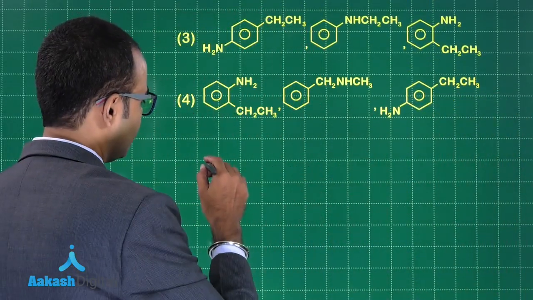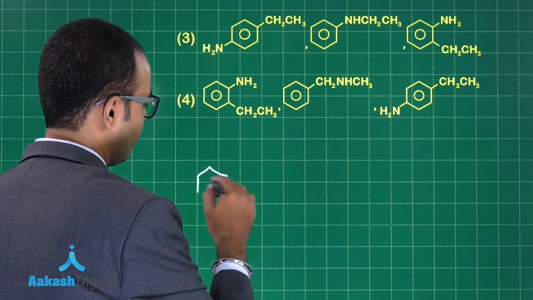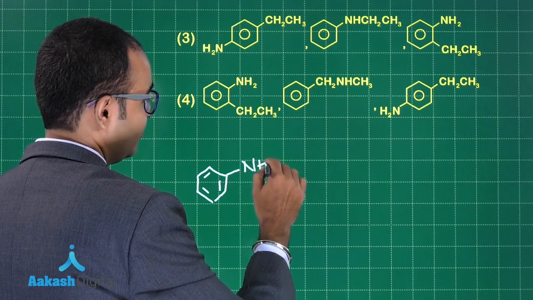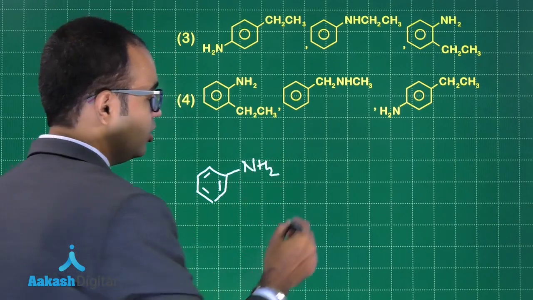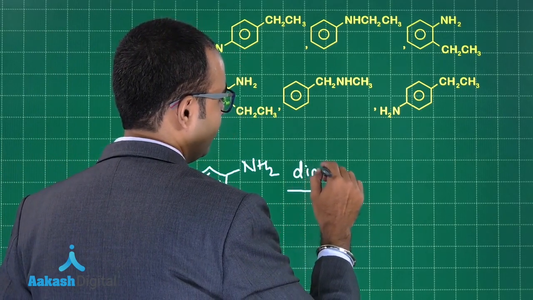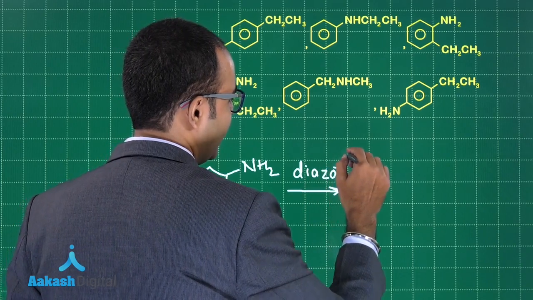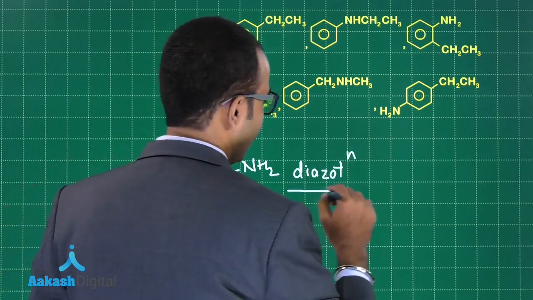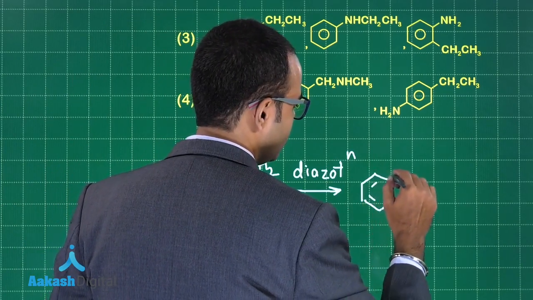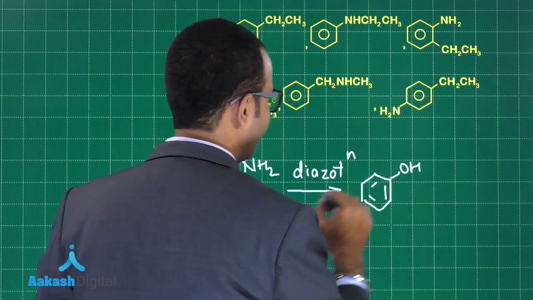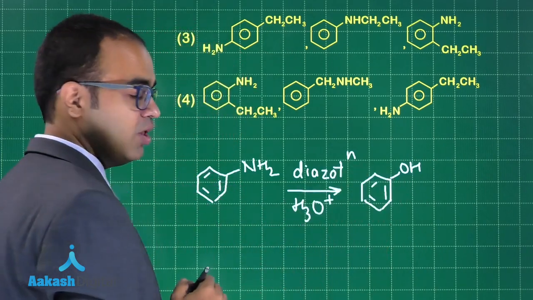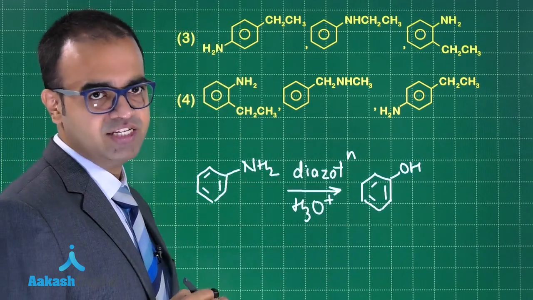So now we have NH2 which is getting converted to OH, because first we carry out diazotization, and then we carry out hydrolysis of this. So if we carry out diazotization and hydrolysis, we will get a phenol, that is, we will get an OH in the place of NH2.